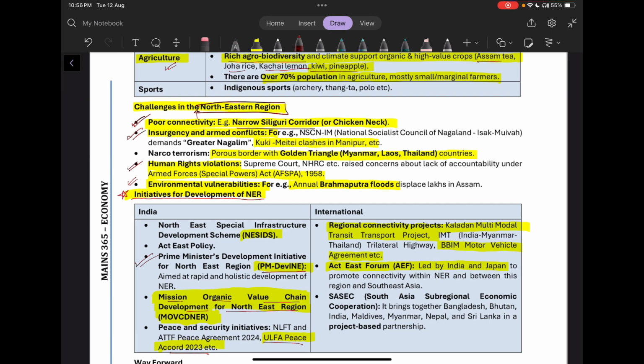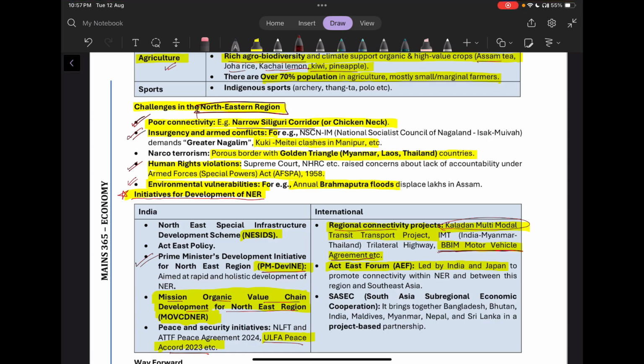Then internationally, we have some regional projects like the Kaladan Multimodal Project, and we also have the BBIN Motor Vehicle Agreement. This is between India, Bhutan, Bangladesh, and Nepal.